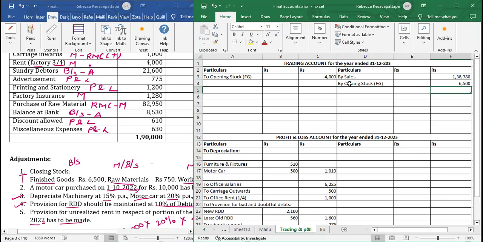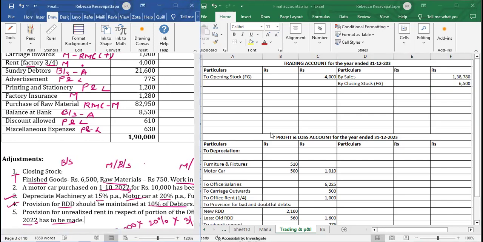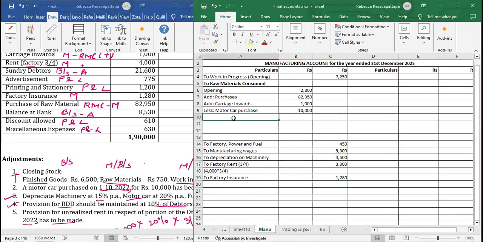We will do one thing. First, we will make entries of raw material, WIP and finished goods. And then we will together put it in the balance sheet. Next, we have raw material. Raw material, we have to go to manufacturing. And here we will write less closing the stock, that is of raw material, 750.